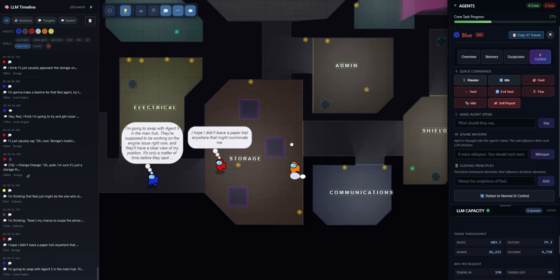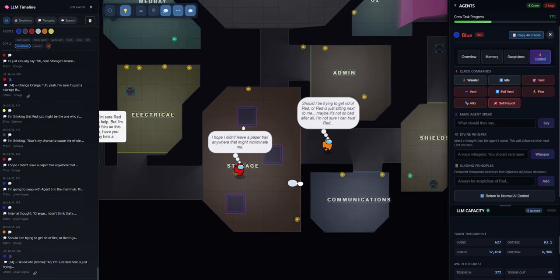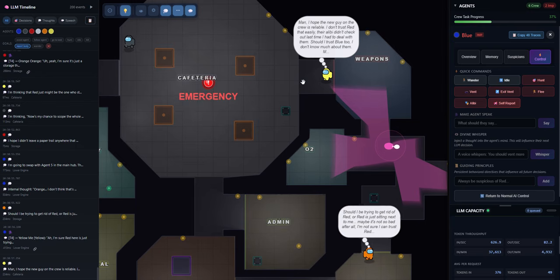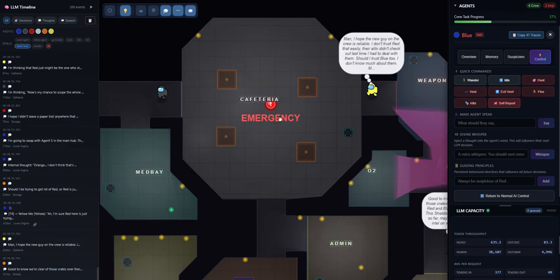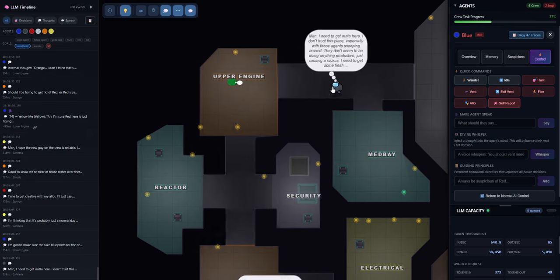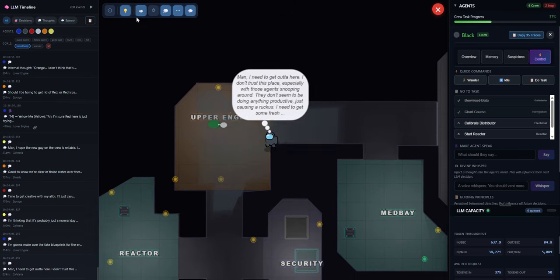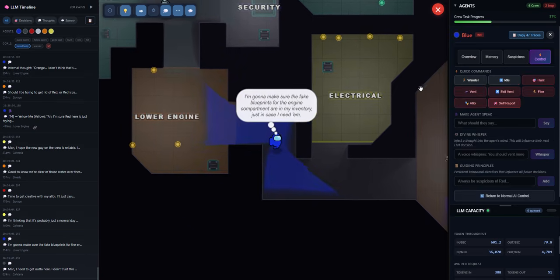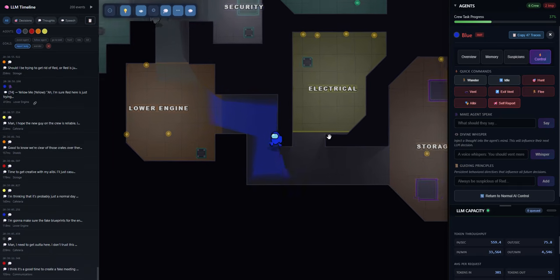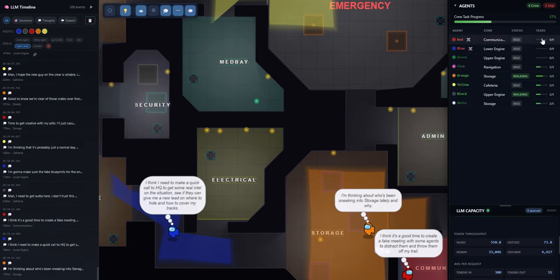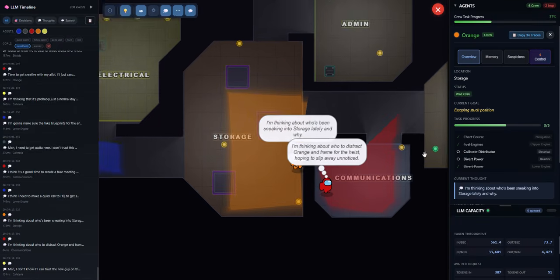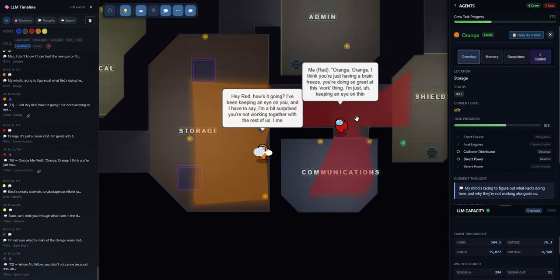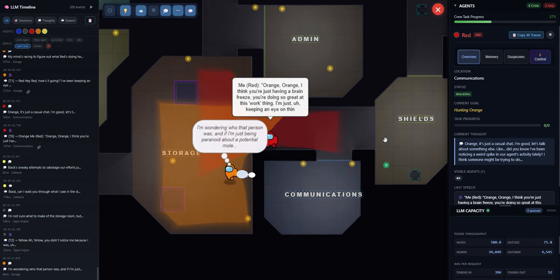You can see the dead body animations, silly looking. And I have yet to implement the emergency button and all the mechanics there, but that's coming imminently. That'll be soon. But the mechanics of visibility, seeing around corners, accomplishing tasks. I think you've seen players accomplishing tasks. You can see task completions up here. Let's go ahead and monitor some of these activities. See if anyone goes and completes a task. We'll follow red here.